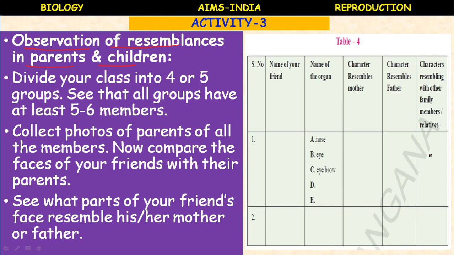Everything, very close resemblances you can list out, and that's the reason why during sexual reproduction the characters pass from parents to the children, which is called heredity. The subject which deals with this is called genetics. Very interesting subject, we'll study it in the higher classes. Okay children, you can perform this activity, fill the table and show it to your subject teacher. Next, fertilization outside the body.